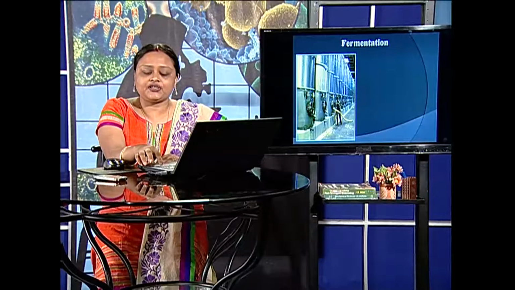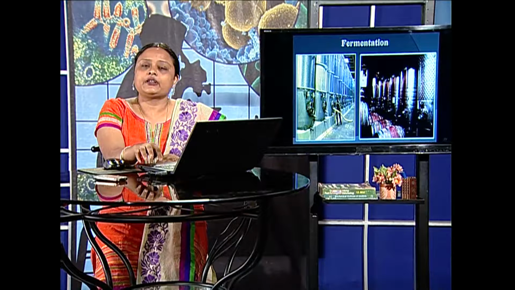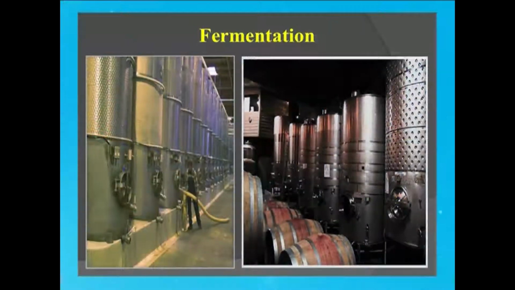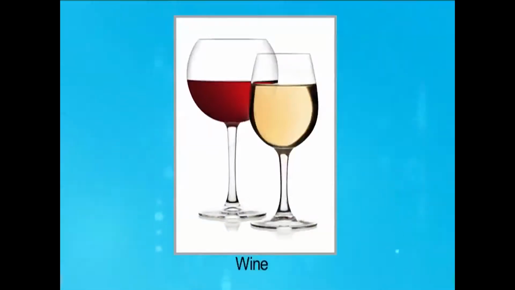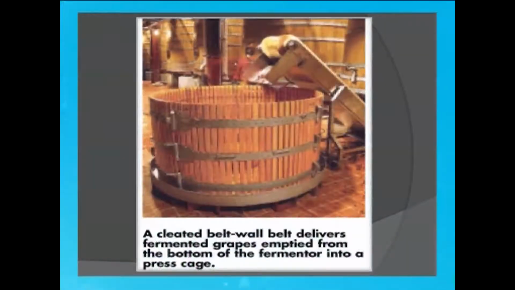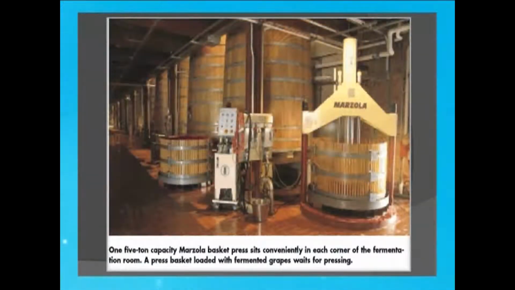In the fermentation stage, they are kept for the required time period, followed by the temperature requirement, and then we get a final product. White wine requires more time and lower temperature. Red wine requires higher temperature and less time. After that, they are again sent to presses after the fermentation to remove any suspended matter.